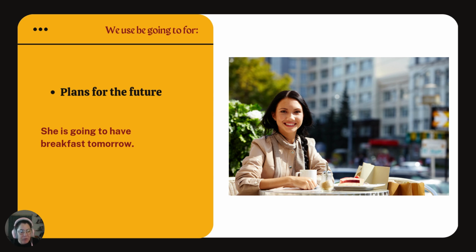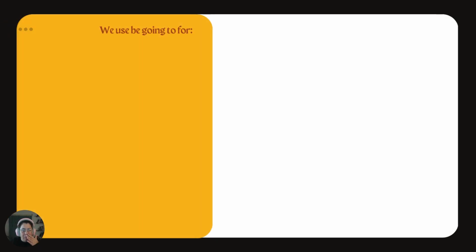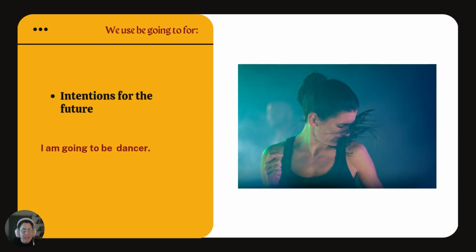Like the example here, she's going to have breakfast tomorrow. She already has the plan. Then maybe we can write she's going to have breakfast tomorrow at 10 o'clock. Or for intentions for the future, something you already plan.